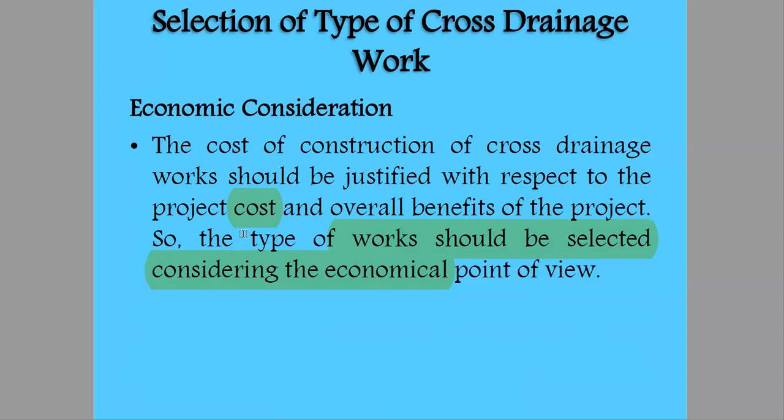So we'll have to justify our construction with benefits. That means the work should be justified with respect to project cost. Okay, this is the economical point of view.